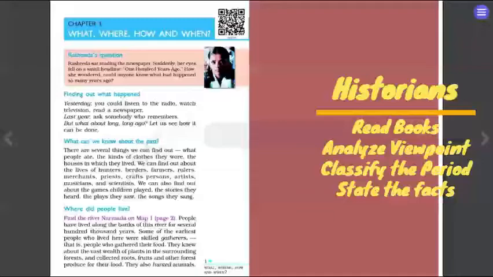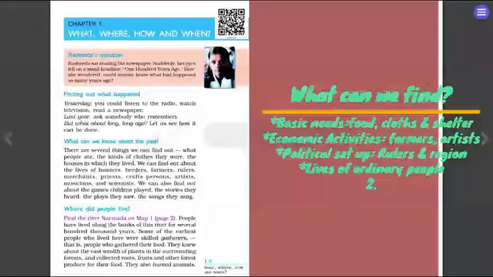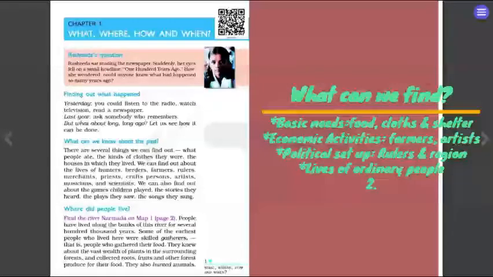What can we know about the past? There are several things we can find out: what people ate, the kinds of clothes they wore, the houses in which they lived. We can find out about the lives of hunters, herders, farmers, rulers, merchants, priests, craft persons, artists, musicians, and scientists. We can also find out about the games children played, the stories they heard, the plays they saw, the songs they sang. So basically, we can find out about the basic necessities of life: food, clothes, and shelter.